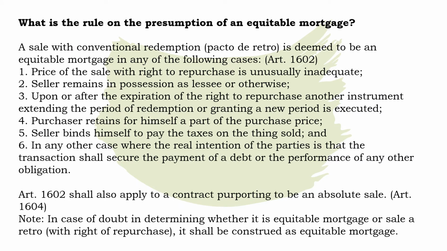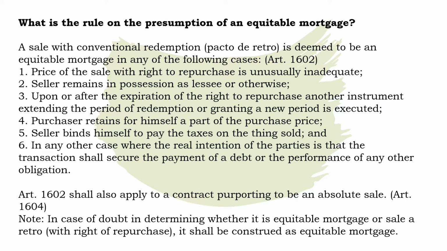What is the rule on the presumption of an equitable mortgage? A sale with conventional redemption or pacto de retro is deemed to be an equitable mortgage in any of the following cases, and this is provided for under Article 1602. 1. Price of the sale with right to repurchase is unusually inadequate. 2. Seller remains in possession as lessee or otherwise.